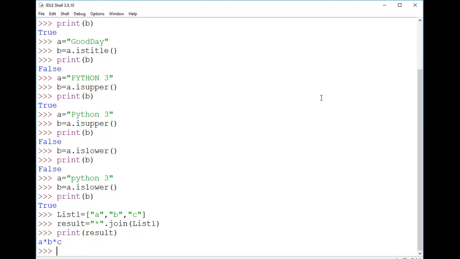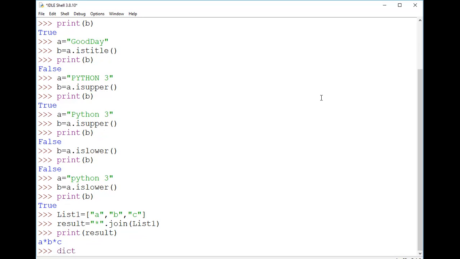You can see that a single string has been created, with 3 different strings merged, that is A, B, and C, into a single string. And there is one separator which we have taken as an asterisk, and that separator separates A to B, B to C. And that separator even has to be a string. So in this way, you're using a list. In the same way, you can use a dictionary as well, but you can find some differences if you are using a dictionary. Let us give an example here.